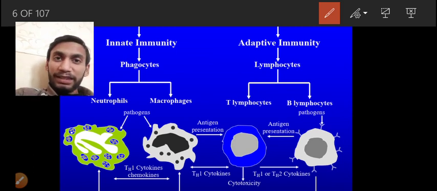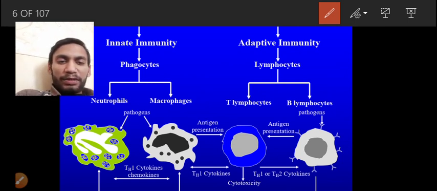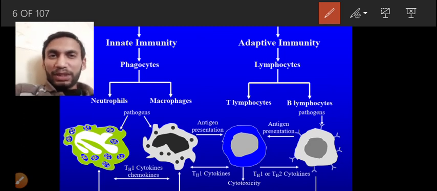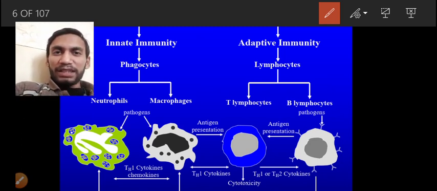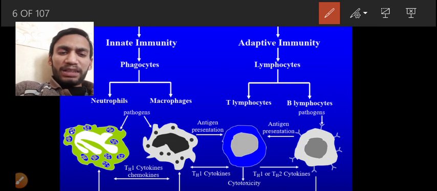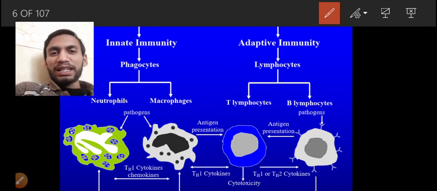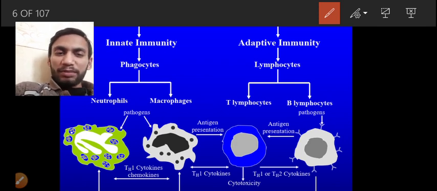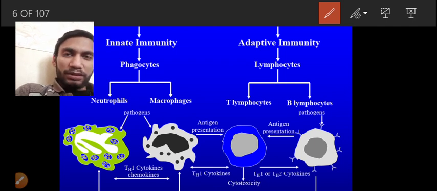But in that case, a lot of prostaglandins are released, because the cell membrane of every cell, whether prokaryote or eukaryote, is mainly made up of lipids and proteins. The main lipid is arachidonic acid, and arachidonic acid is the precursor of the prostaglandins. Prostaglandin is formed by two pathways, the COX-1 pathway and the COX-2 pathway.